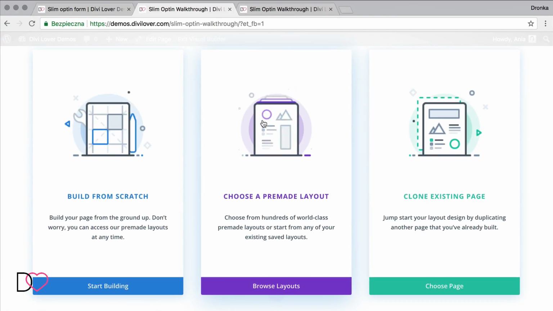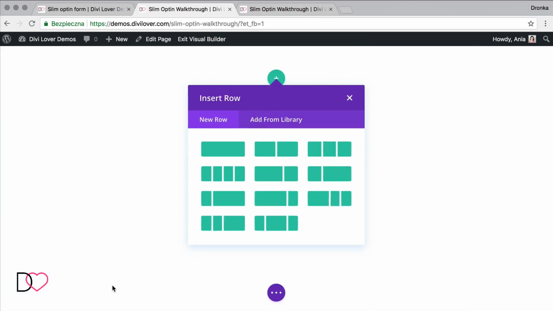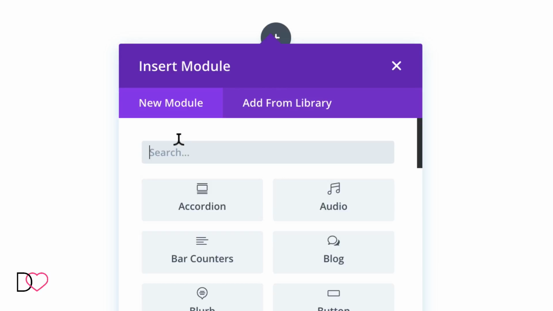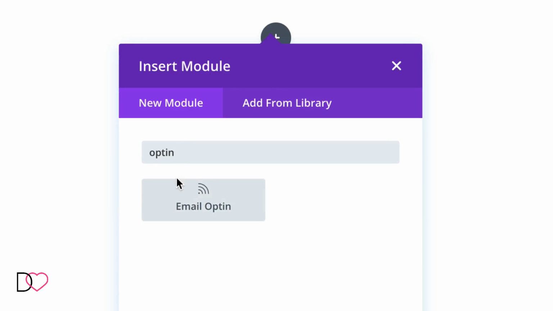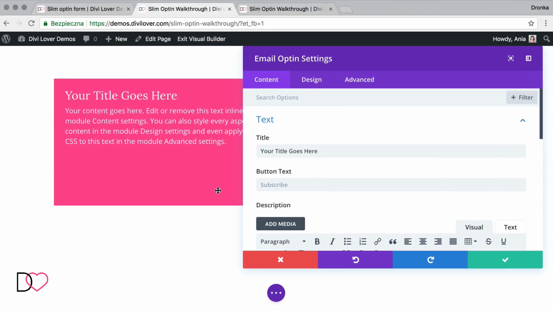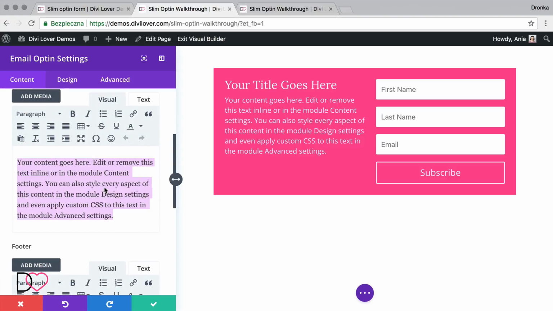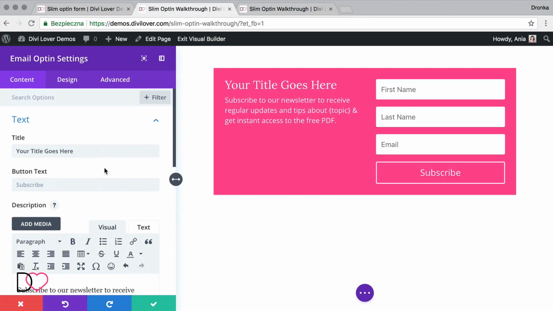With the latest Divi update, we have different options on the starting of the page, but this time we'll be building from scratch. I will add a row and opt-in module. Okay, so that's the default look. Let me paste my content here.